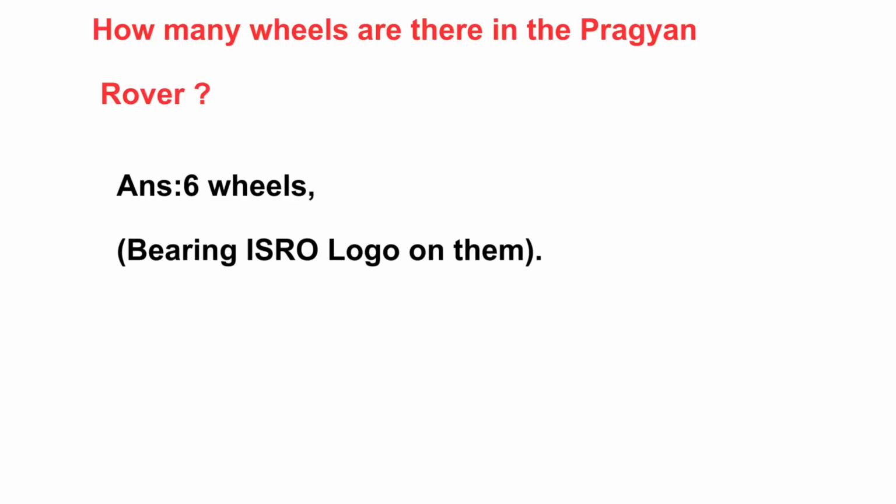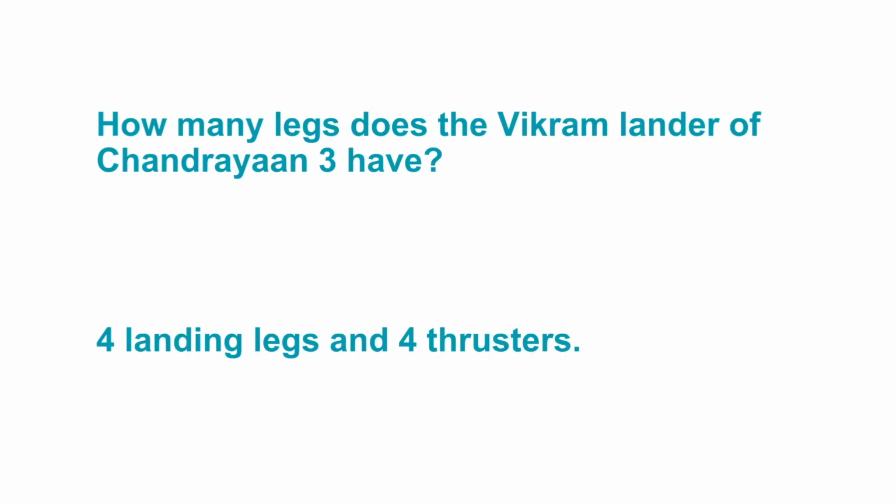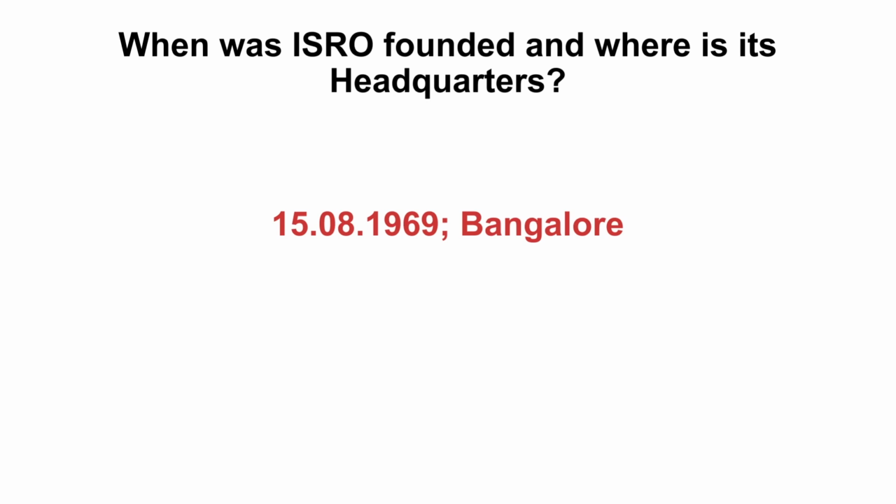How many wheels are there in the Pragyan rover? Answer is 6 wheels bearing the ISRO logo on them. There are 6 wheels in the Pragyan rover. How many legs does the Vikram lander of Chandrayaan 3 have? 4 landing legs and 4 thrusters. Chandrayaan 3 has 4 landing legs and 4 thrusters.